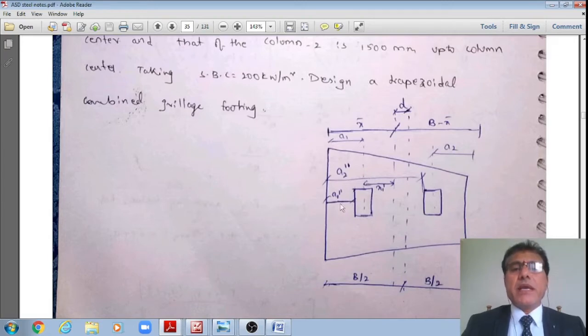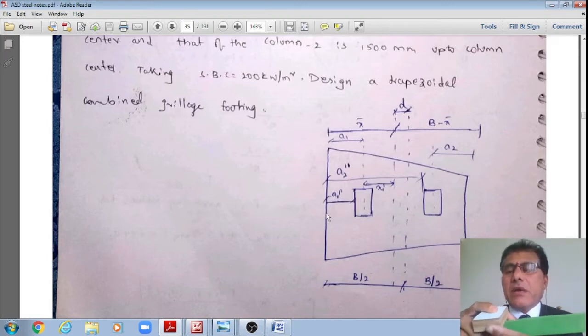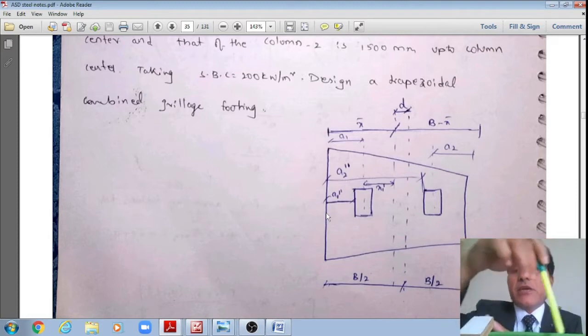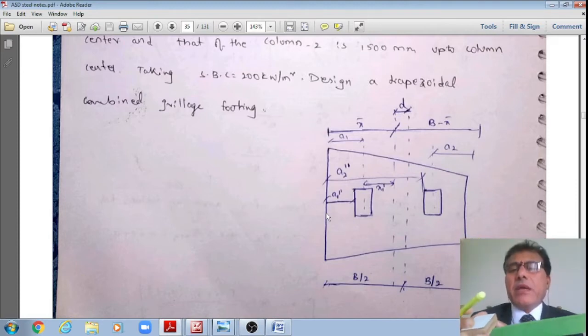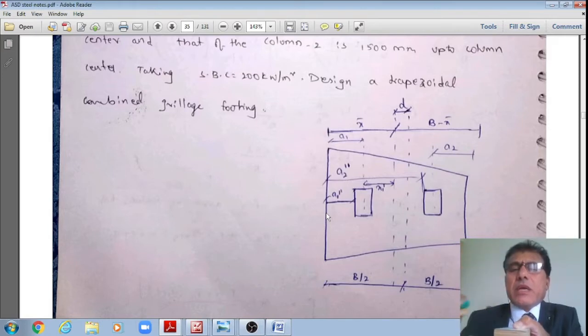And this is the net cantilever projection A1 double prime, from the left end of the grillage to the end of the second base A2 double prime, where A2 is from the center of the column to the right end. And this is x bar from the left reference. Remaining distance is B minus x bar, because this entire width is equal to B. And D is this distance, just now we have calculated.